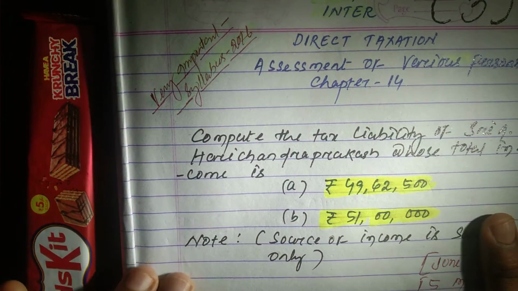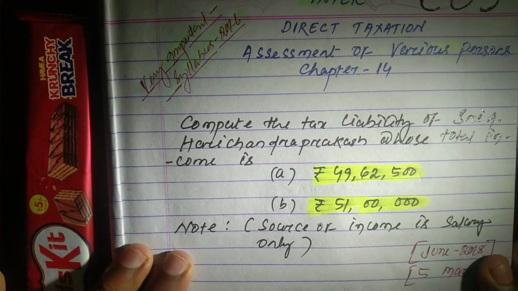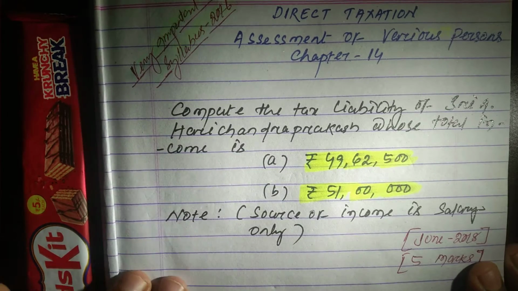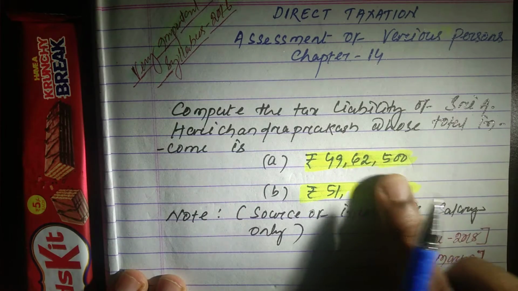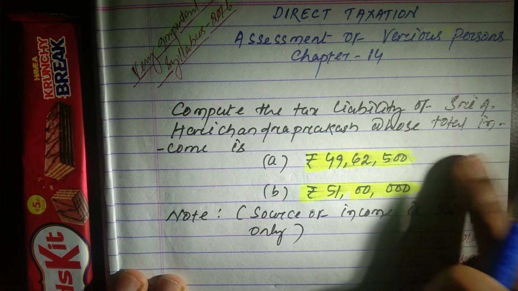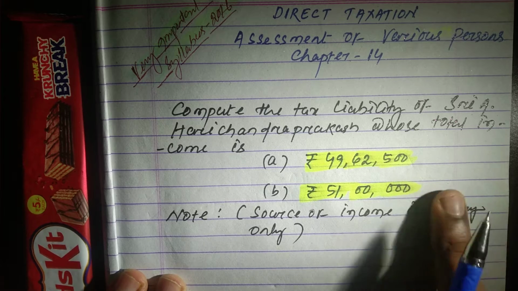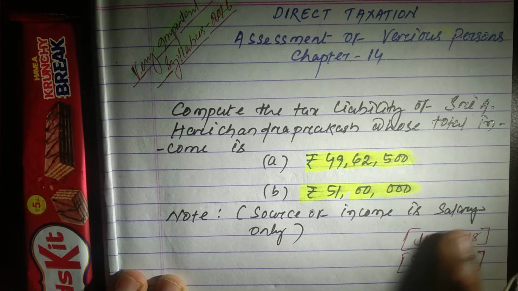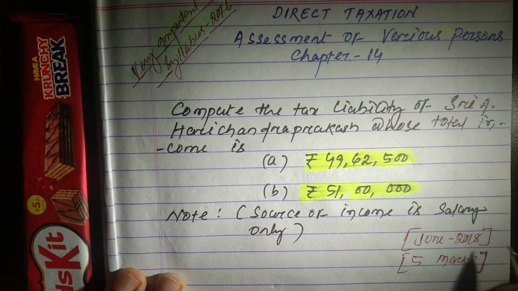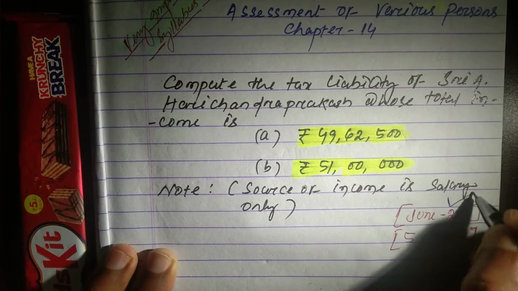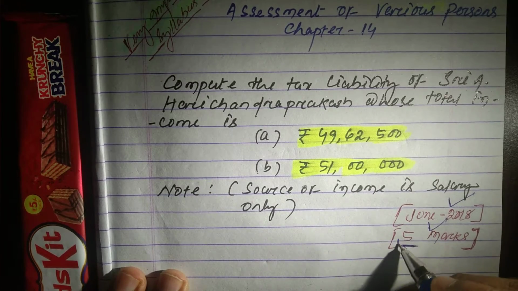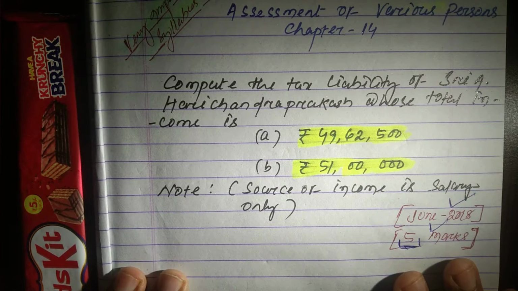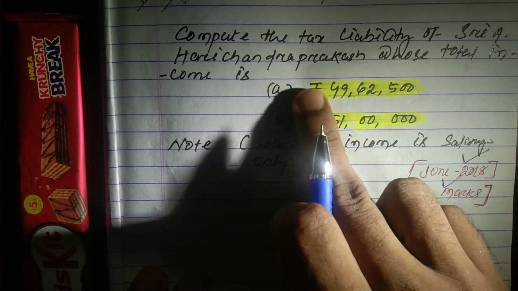Compute the tax liability of Shri Harichandan Prakash, whose total income is 49,62,500, and source of income is salary only. This topic already came in the June 2018 examination, which carries 5 marks. So let's solve these questions. First, part A.